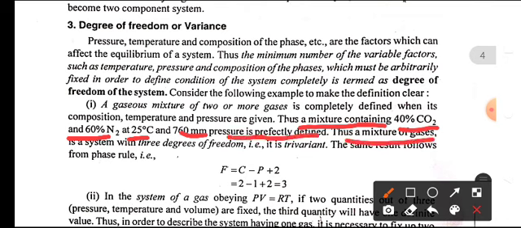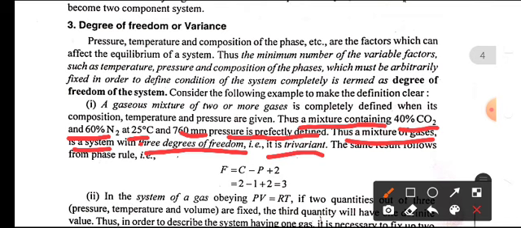Thus, a mixture of gases is a system with 3 degrees of freedom. So, it is a trivariant system.